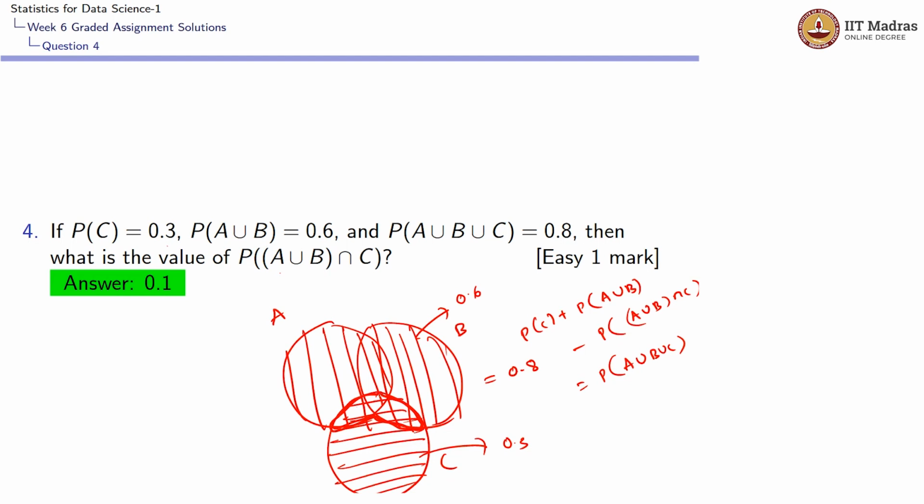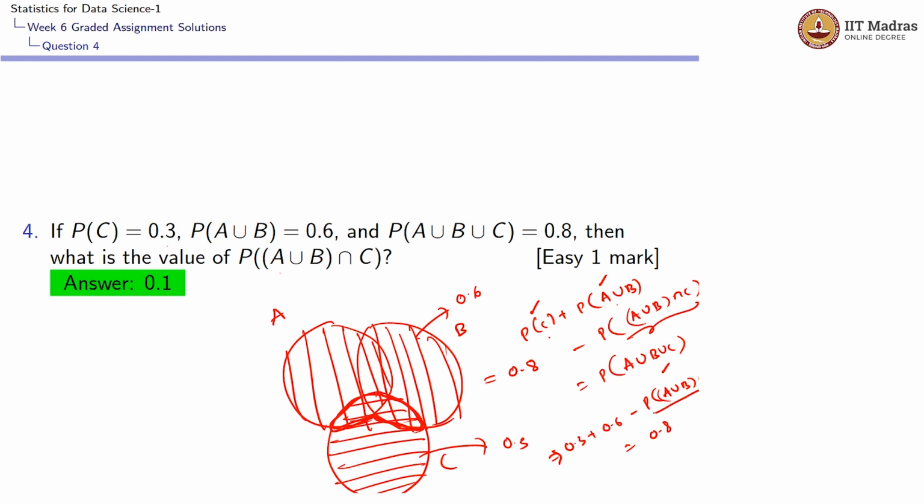Since this A union B intersection C is added twice, once in C and once in A union B, we are subtracting that. That would be the probability of A union B union C. Now we know probability of C, probability of A union B, and probability of A union B union C. We can get this particular value. This implies probability of C, which is nothing but 0.3, plus 0.6 minus probability of A union B intersection C is equal to 0.8.